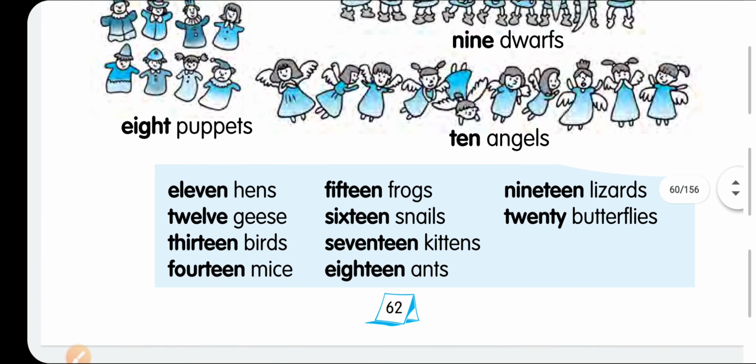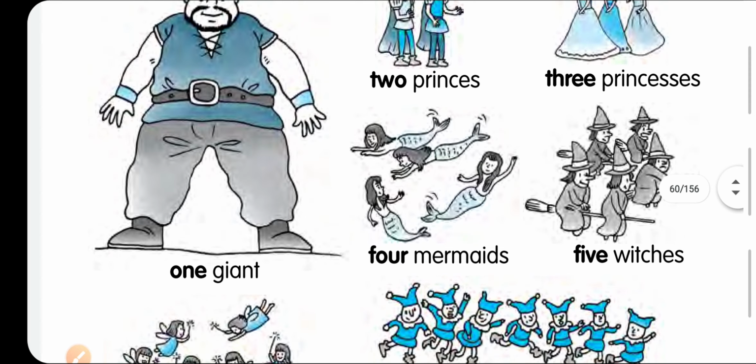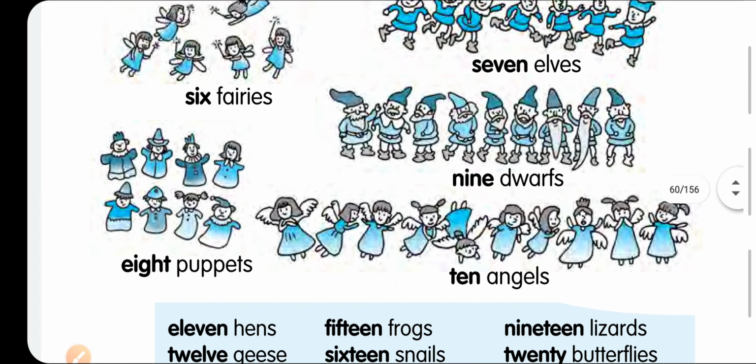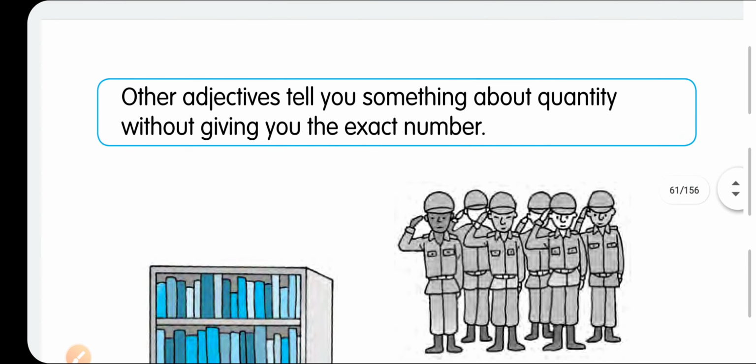So all these are called adjectives of numbers, but you have to be very specific: 11 hands, not 11 hand, because these are more in number. That's why it will always be plural except the number one. You can see here only one giant, otherwise all the words end with s because all are plural except the number one. So these are the adjectives of numbers.